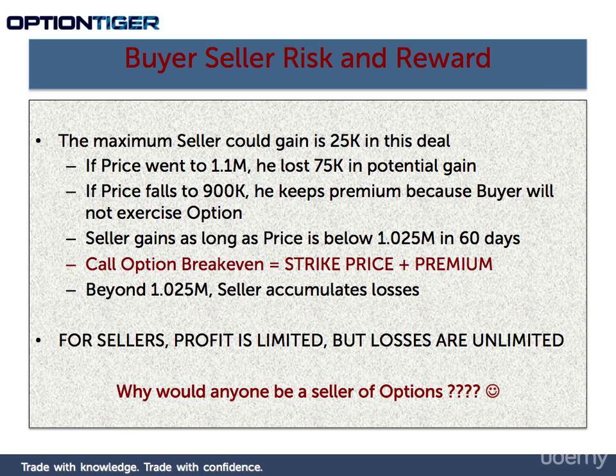In the next lecture, I want to cover two scenarios for buying this option. So bear in mind, in this scenario, we bought an at the money option. So the current price of the house and the price of the option was at $1 million. So this is an at the money option. In the next lecture, I want to cover in the money and out of the money options.